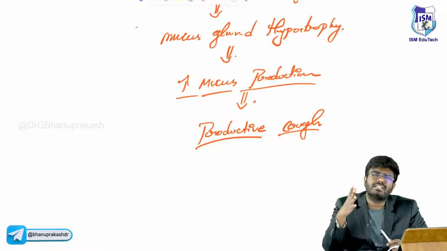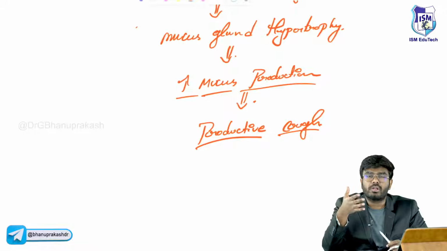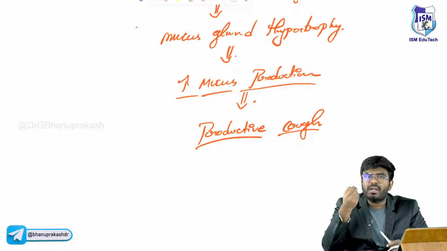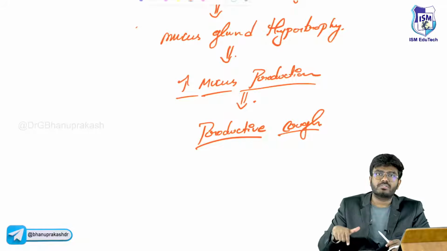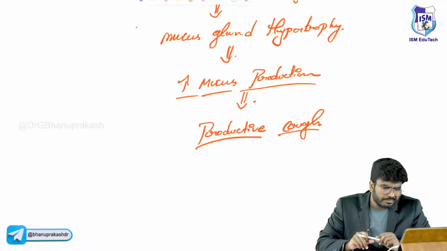So what will your body think generally? Your body is thinking, something bad is coming into the lungs, so just try to take it out. How can you take it out? By coughing. When you cough, there is a chance that whatever toxic substance has entered the lung will come out. But this patient is having an excessive amount of mucus production. So that's why productive cough. Cough is there along with more mucus production.